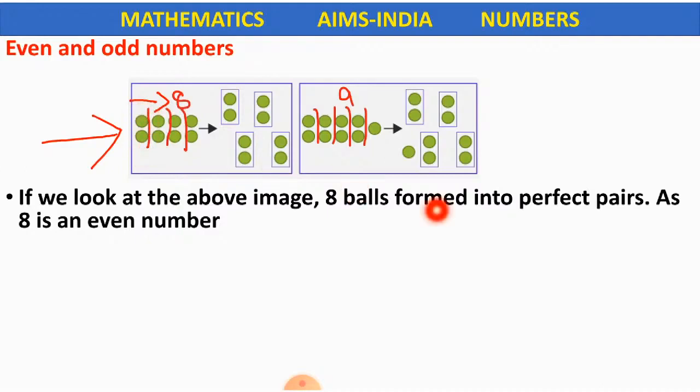Groups of 2 means perfect pairs. What is a pair? When we say a pair of shoes, we mean 2 shoes. In the same way, here these balls form pairs. Pair means we can group them into 2. These 8 balls can be formed into pairs, and there is no ball remaining here. So these are called perfect pairs.